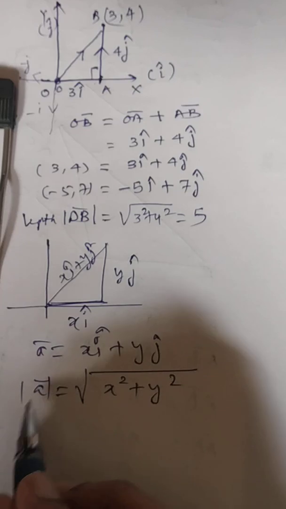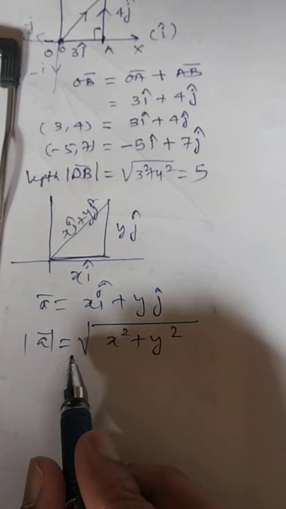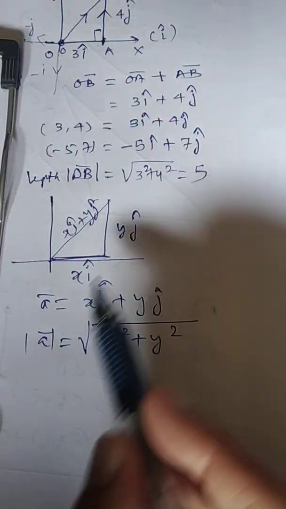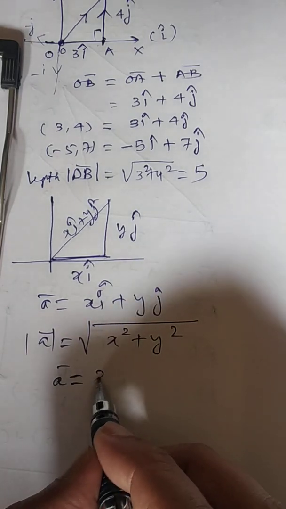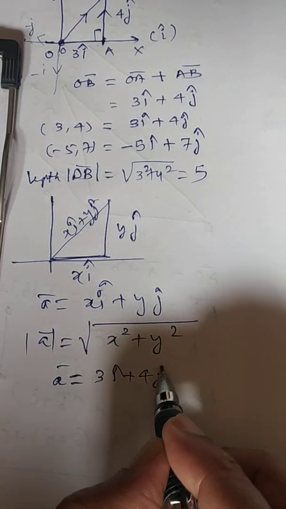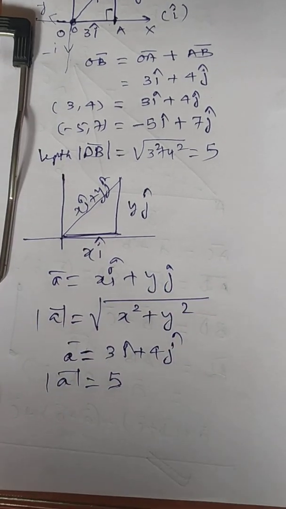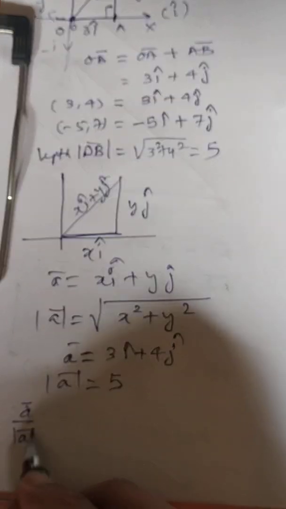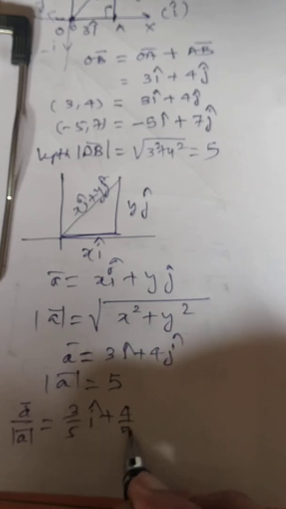So then the question arises, how do you talk about the unit vector, given the vector and the magnitude of the vector? Now in the above case, let us consider a vector is 3i plus 4j, and the magnitude of a, as you know, will be equal to 5. So in case a vector is divided by the magnitude of a, you will be getting 3 by 5 i plus 4 by 5 j.